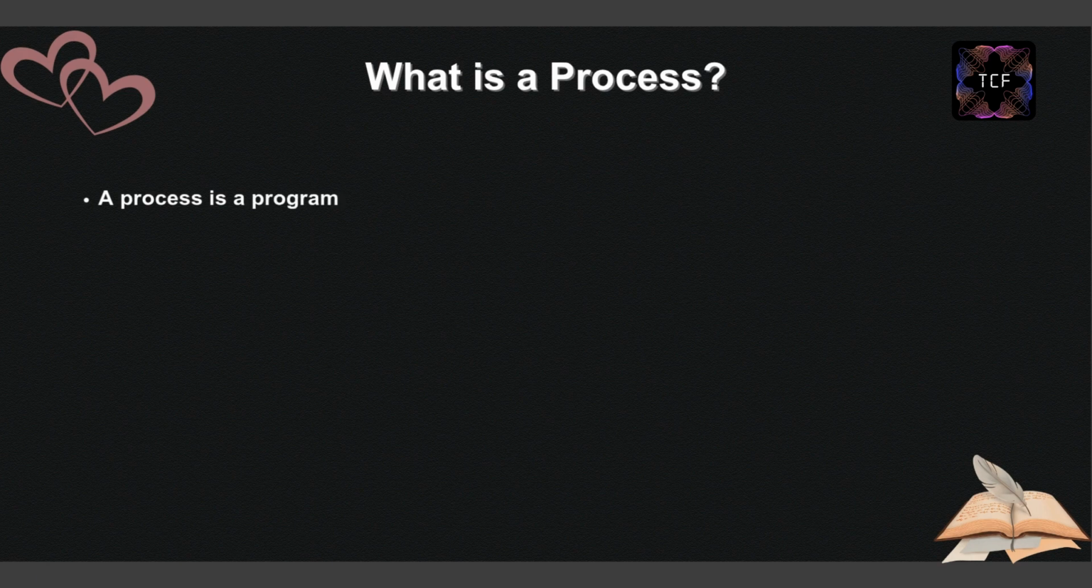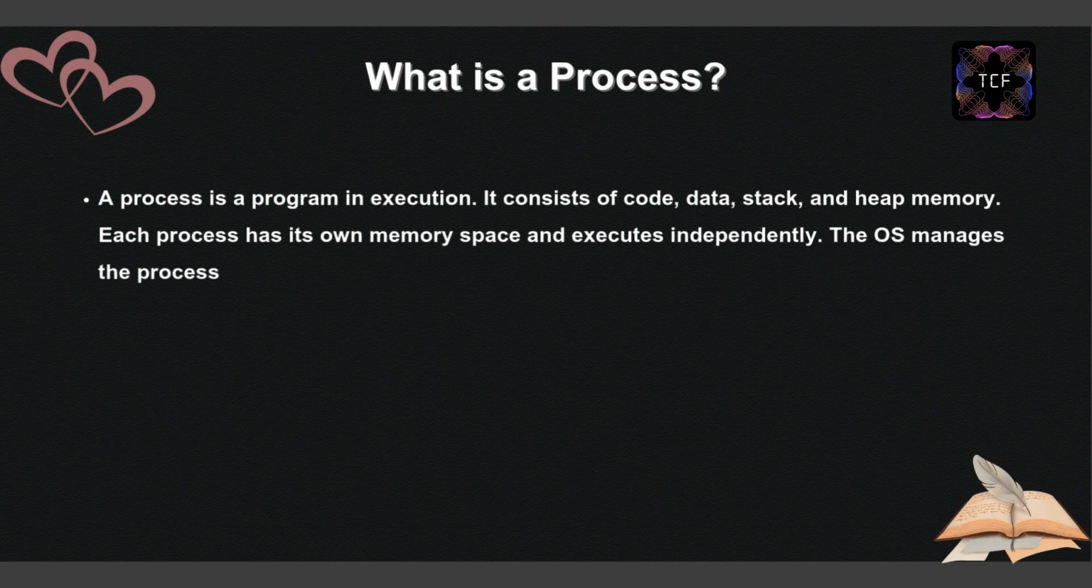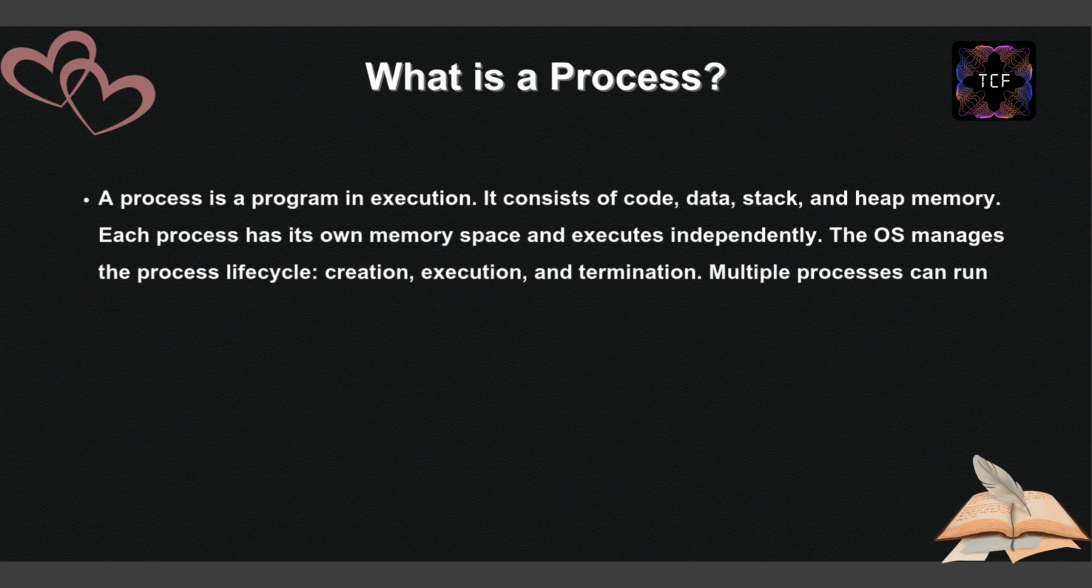What is a process? A process is a program in execution. It consists of code, data, stack, and heap memory. Each process has its own memory space and executes independently. The OS manages the process lifecycle: creation, execution, and termination. Multiple processes can run concurrently.